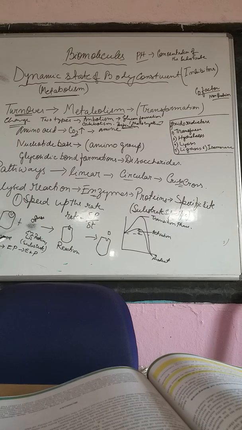When the enzyme joins with the substrate, they form enzyme plus product, and ultimately the enzyme and product are released. The enzyme is again ready for future molecules.